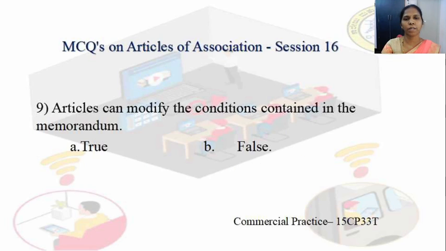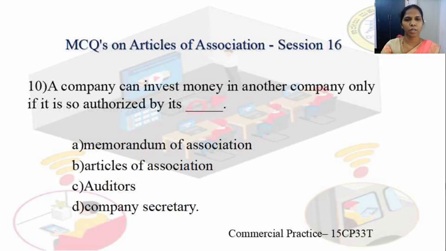Coming to the 9th question: can articles modify the conditions contained in the memorandum? Can the contents of the memorandum be altered by the articles? No, B is the correct one. The last question: a company can invest money in another company only if it is so authorized by its memorandum of association, articles of association, auditors, or company secretary. Yes, B is the correct one.